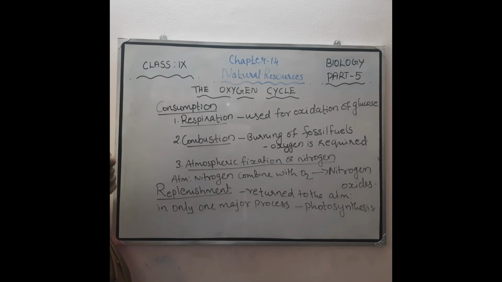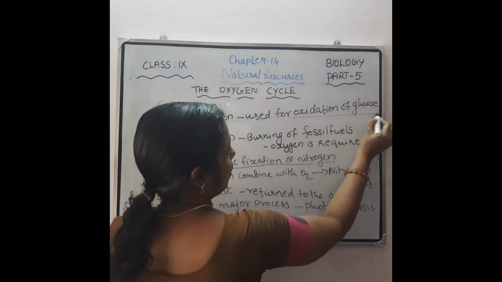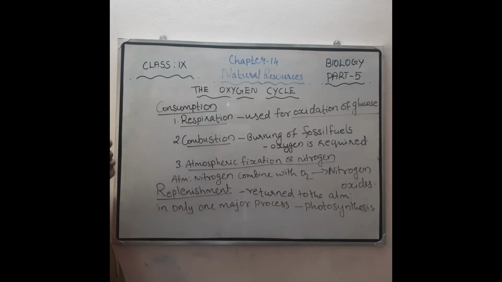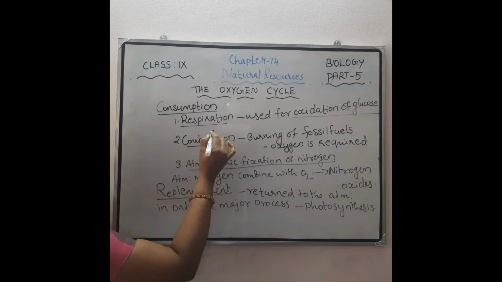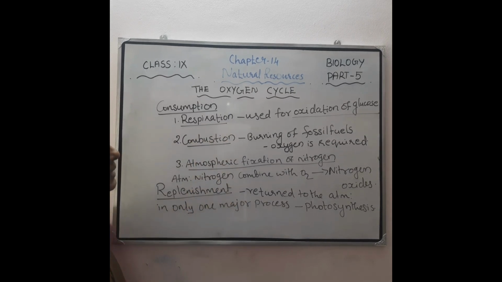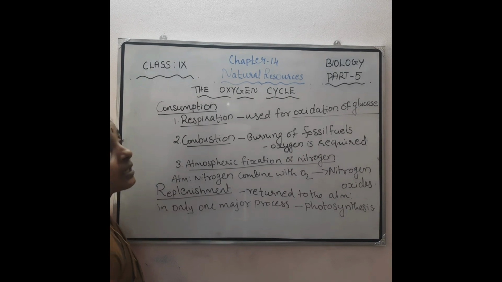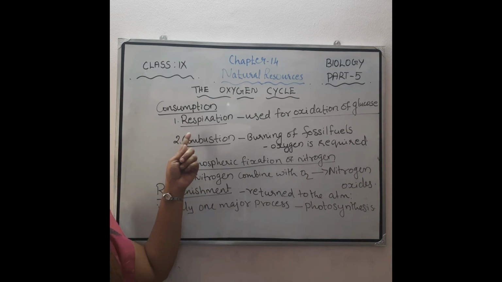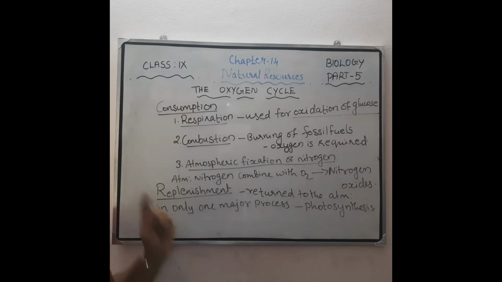And you know that during respiration, oxygen is used for the oxidation of glucose. Glucose is oxidized and releases carbon dioxide, water and energy. So for getting energy, the glucose becomes oxidized, and for that oxidation of glucose, that is called respiration, we need oxygen gas. The majority of animals live only in the presence of this oxygen gas.